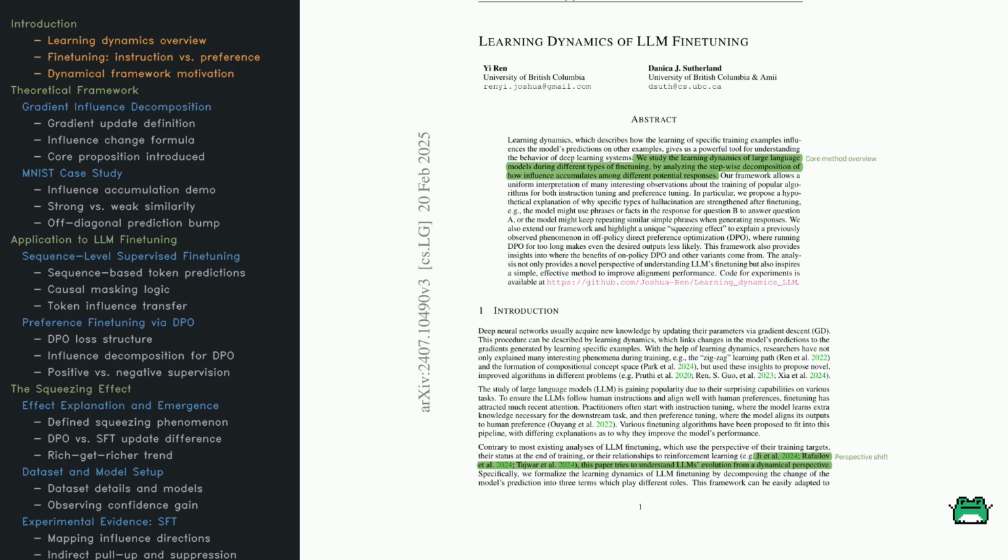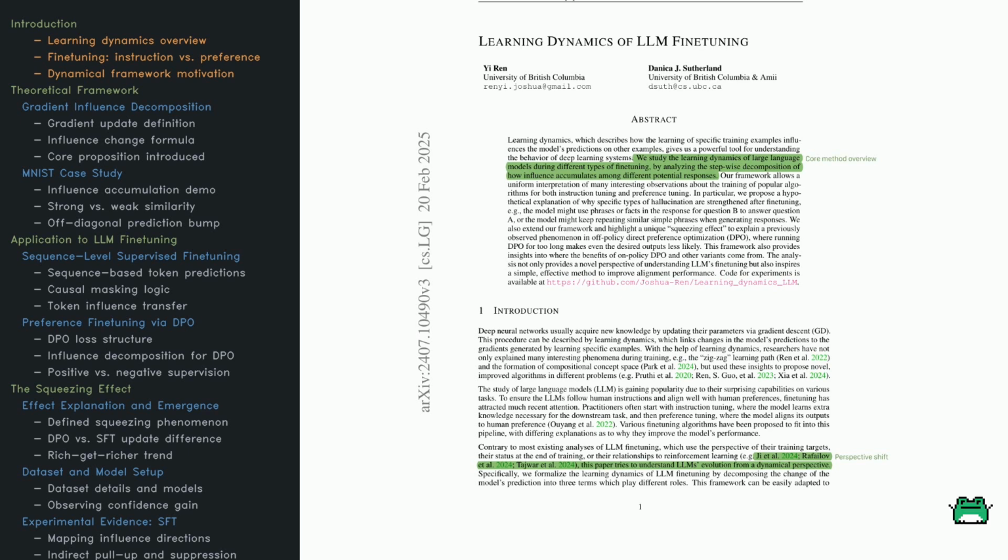But here's the twist. This paper applies that same idea to large language models, LLMs, during fine-tuning. That's when we take a pre-trained model and tweak it to follow instructions or align with human preferences. Most earlier work just looks at the end result, or how training loss ties to reinforcement learning goals. But this paper digs into the process, step by step, to see how individual examples reshape the model's behavior. They propose breaking each update into 3 parts, each playing a distinct role, and that sets the stage for understanding what's really happening under the hood.